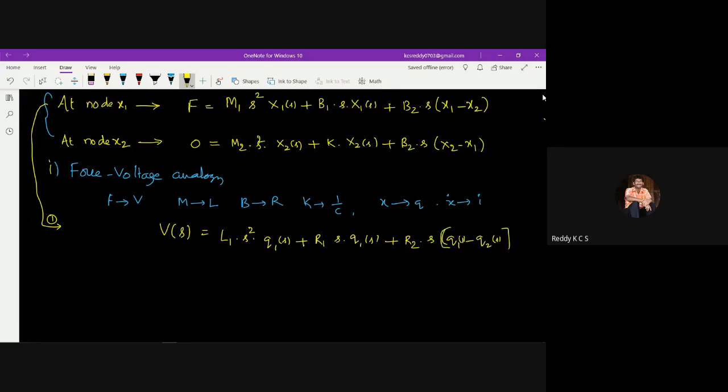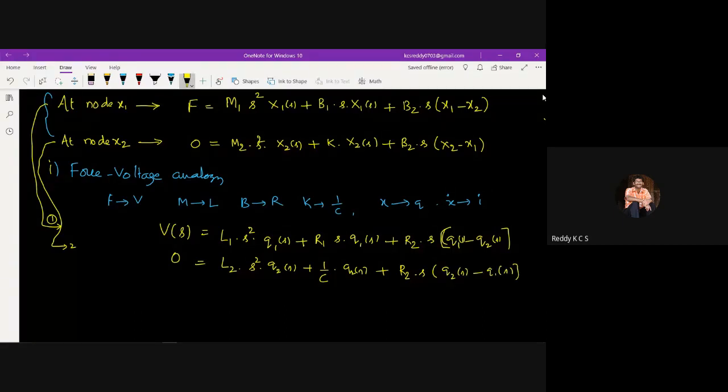Then the second equation, if you look at 0, I'm writing this equation now, the second one. So 0, m2 is replaced by L2, so s square, x2 is replaced by what? q2 of s, plus 1 by c, k is replaced with 1 by c, into x2, which is q2 of s, plus b2, b2 is replaced by r2 into s, then q2 of s minus q1 of s.